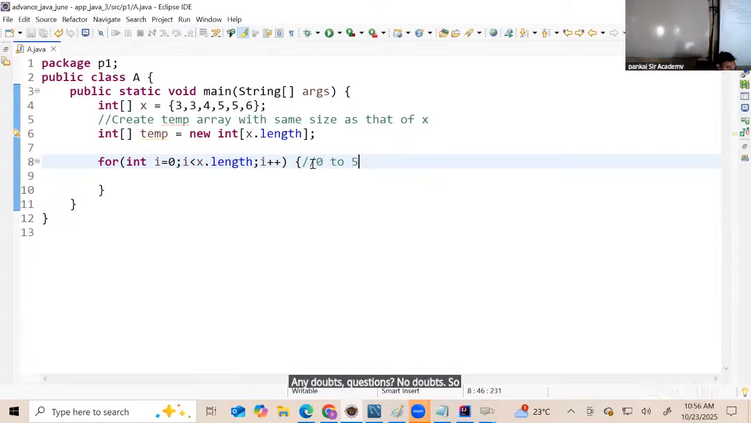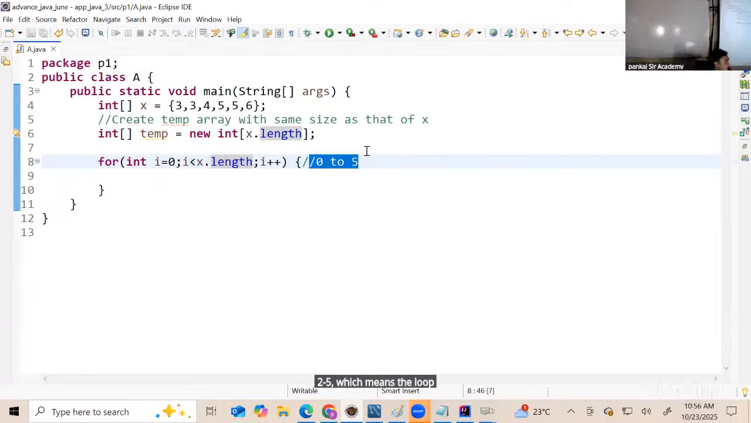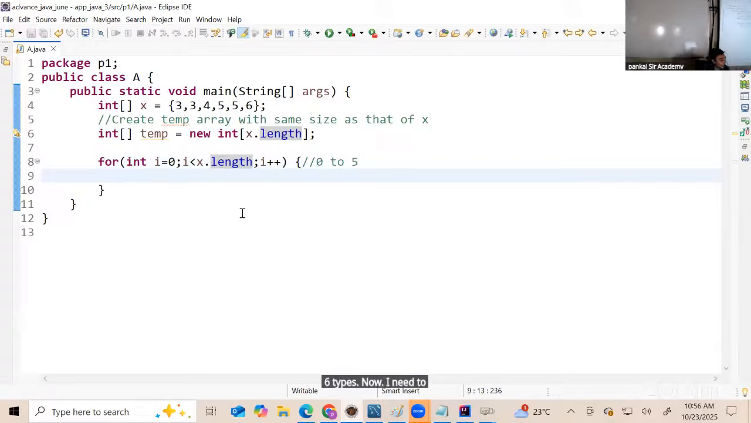So now notice here, we have 0 to 5, which means the loop will run how many times? 6 times. Now, I need to compare I with I plus 1.